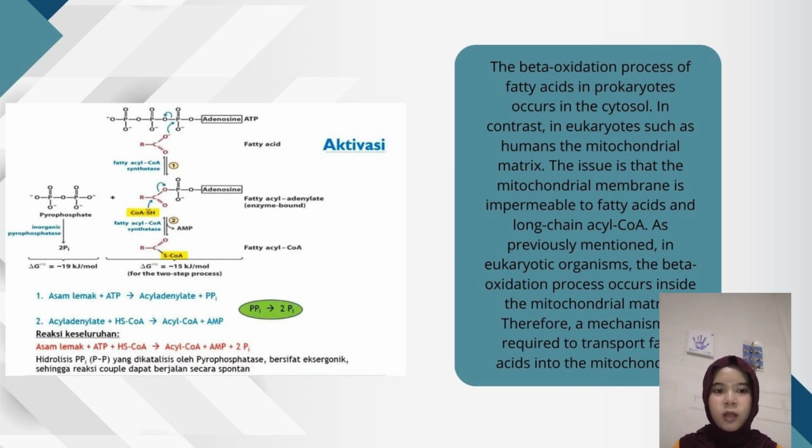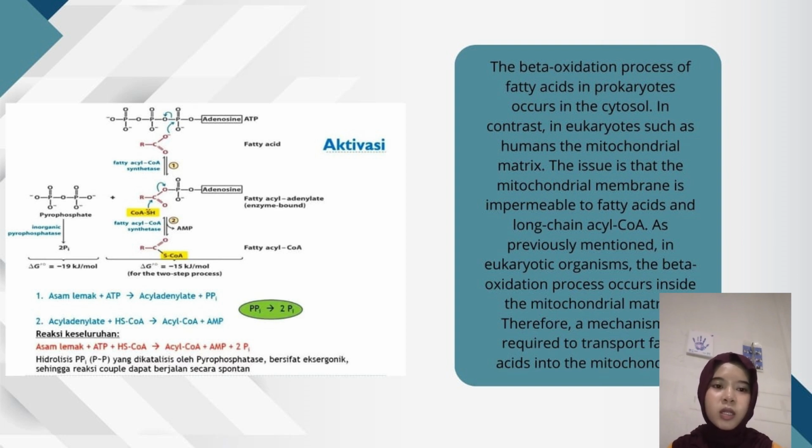The beta oxidation process in prokaryotes occurs in the cytosol, while in eukaryotes such as humans and most animals it occurs in the mitochondrial matrix. The problem is that the mitochondrial membrane is impermeable. It cannot be penetrated by fatty acids or long chain acyl CoA.